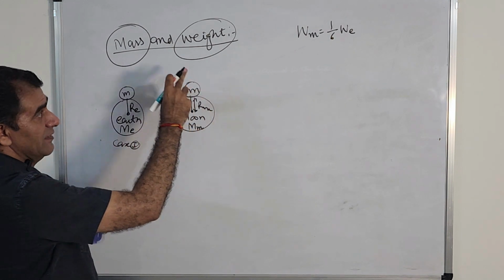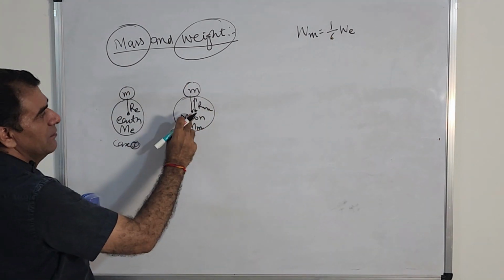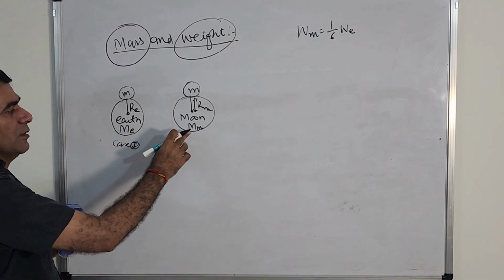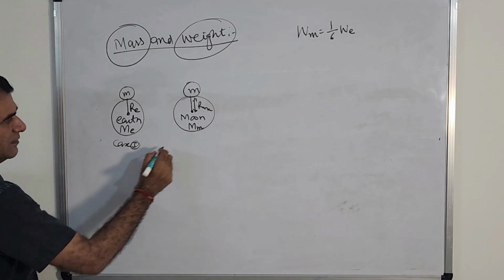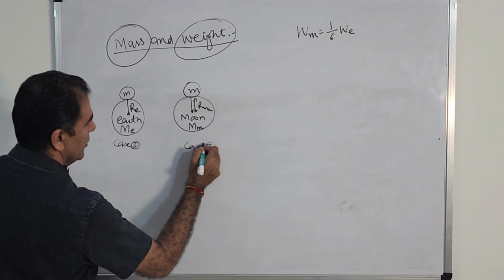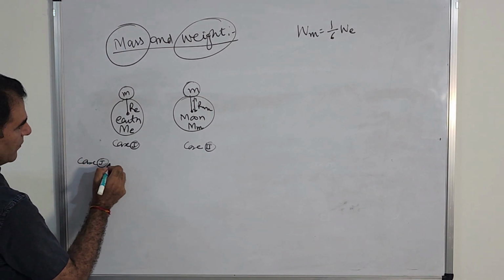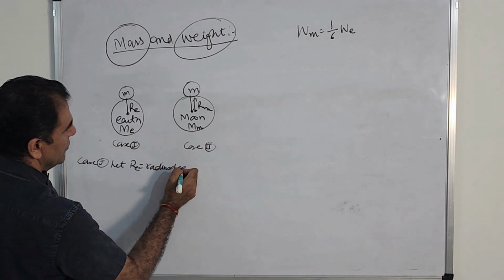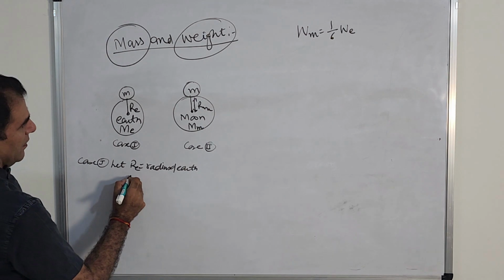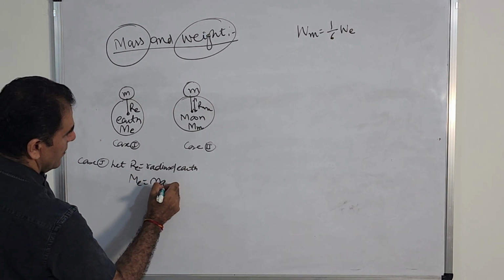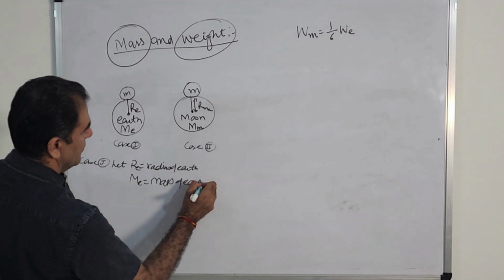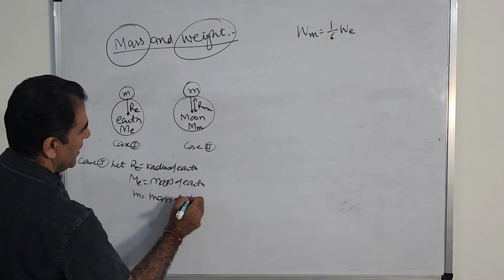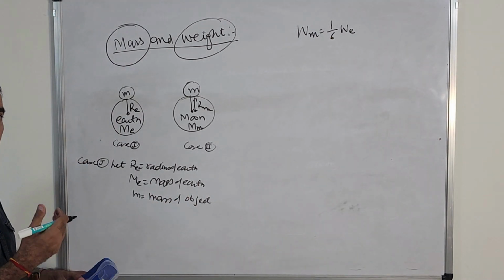The mass will remain the same. I told you mass is constant. Rm is the radius of moon, Mm is the mass of moon. So let us define things for case 1 and case 2. In case 1, let Re equal the radius of Earth, Me the mass of Earth, and small m the mass of the object about which we are talking.